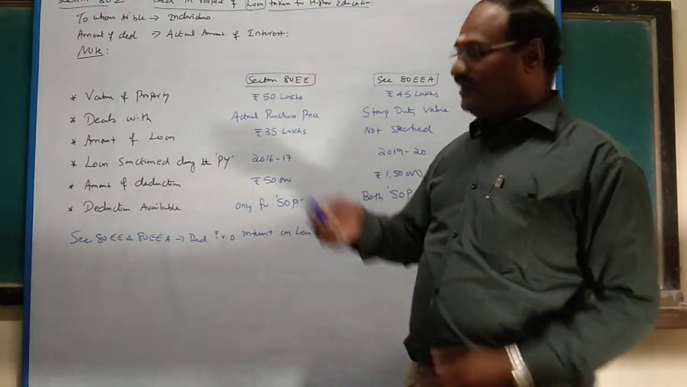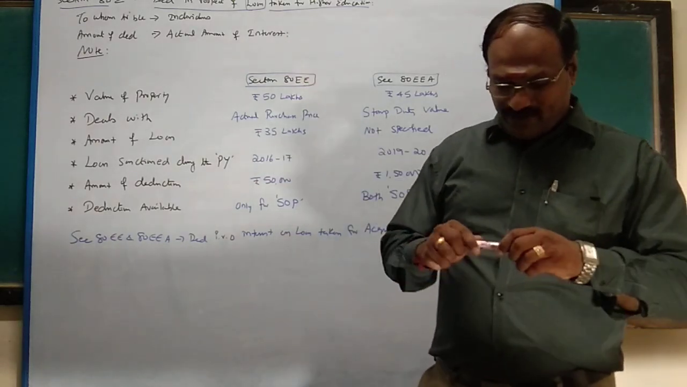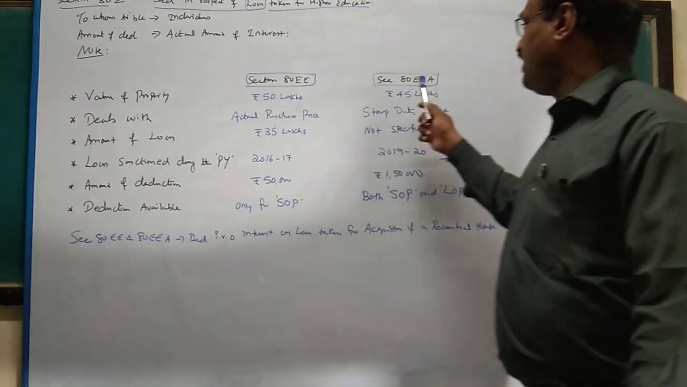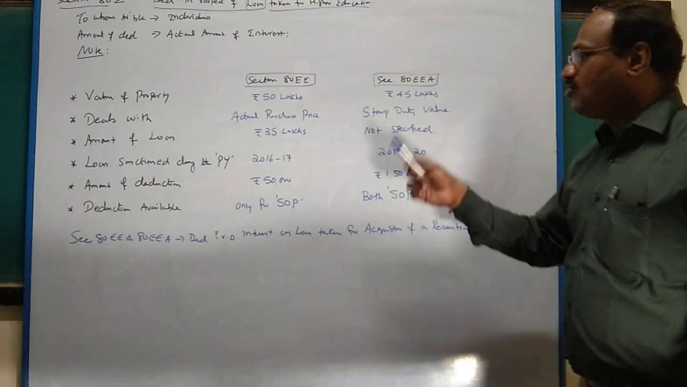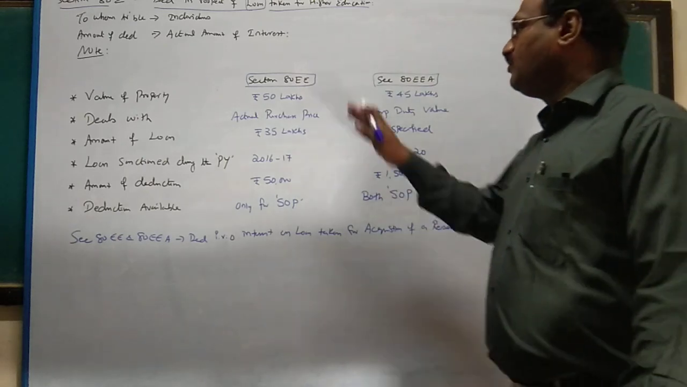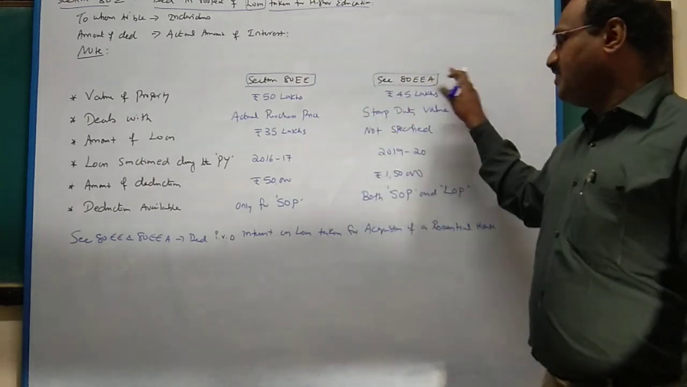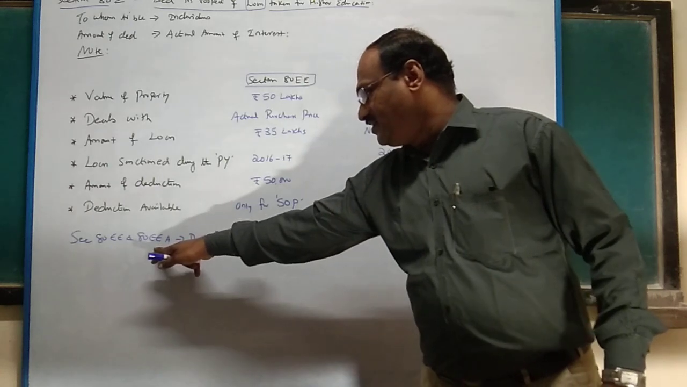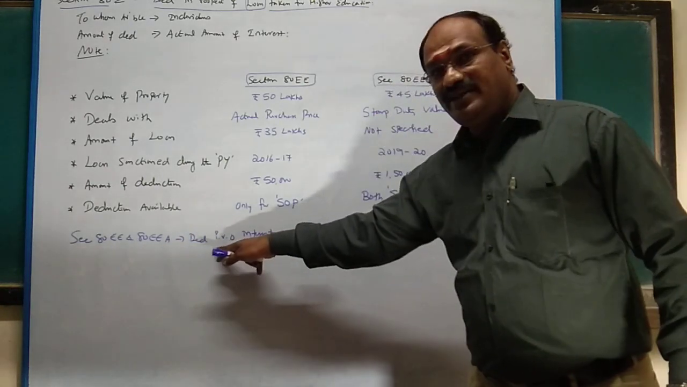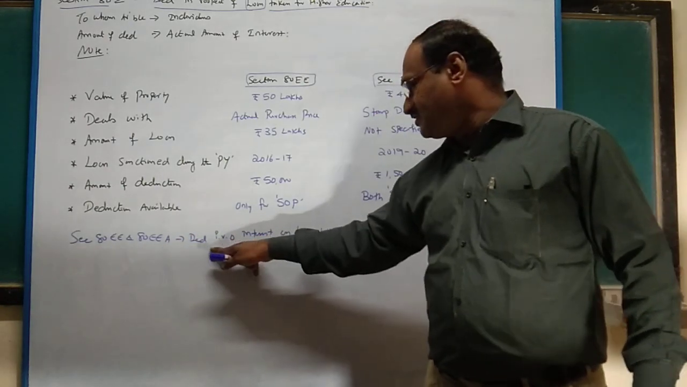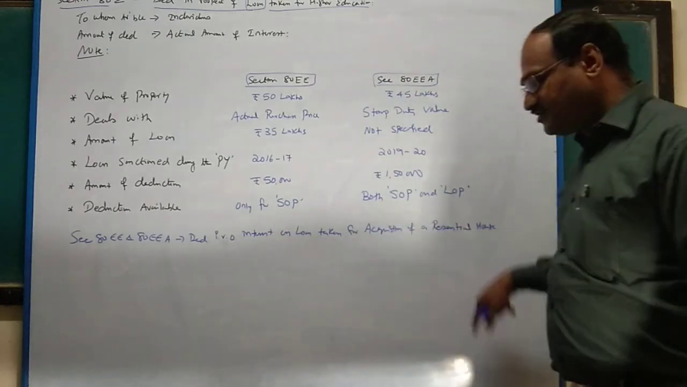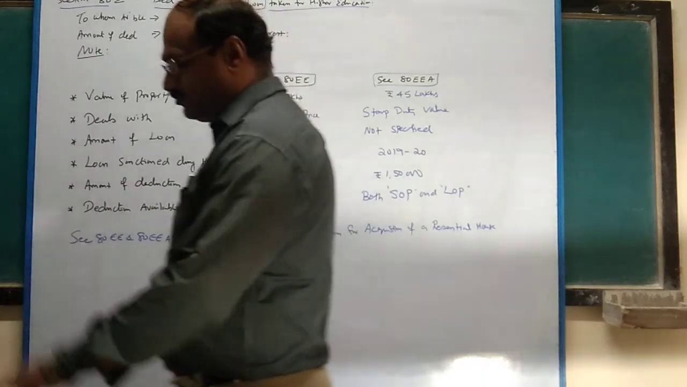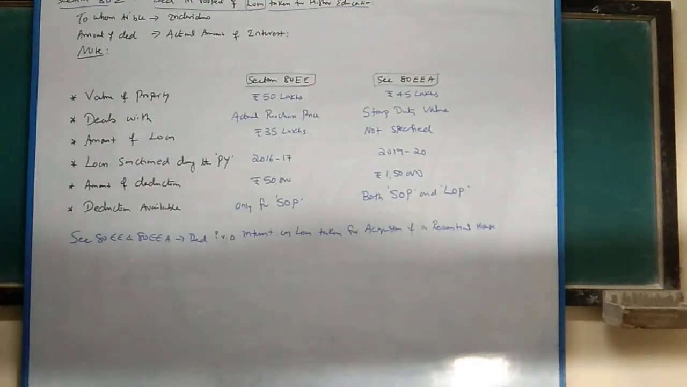This is section 80E. Next, very important: section 80EE and 80EEA. I will put it in a conditional form. What is section 80EE, 80EEA? Section 80EE, 80EEA: deduction in respect of interest on loan taken for acquisition of a residential house. Both are the same section, same heading.